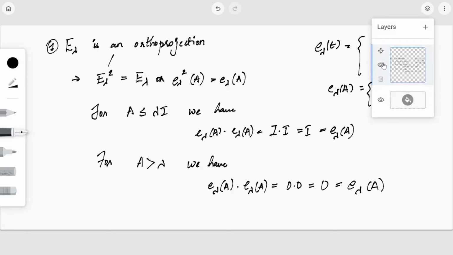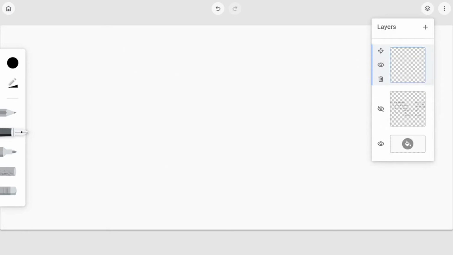Now, to prove that it is an ortho projection, we have to show that it is symmetric. So the next one is that E lambda is symmetric.